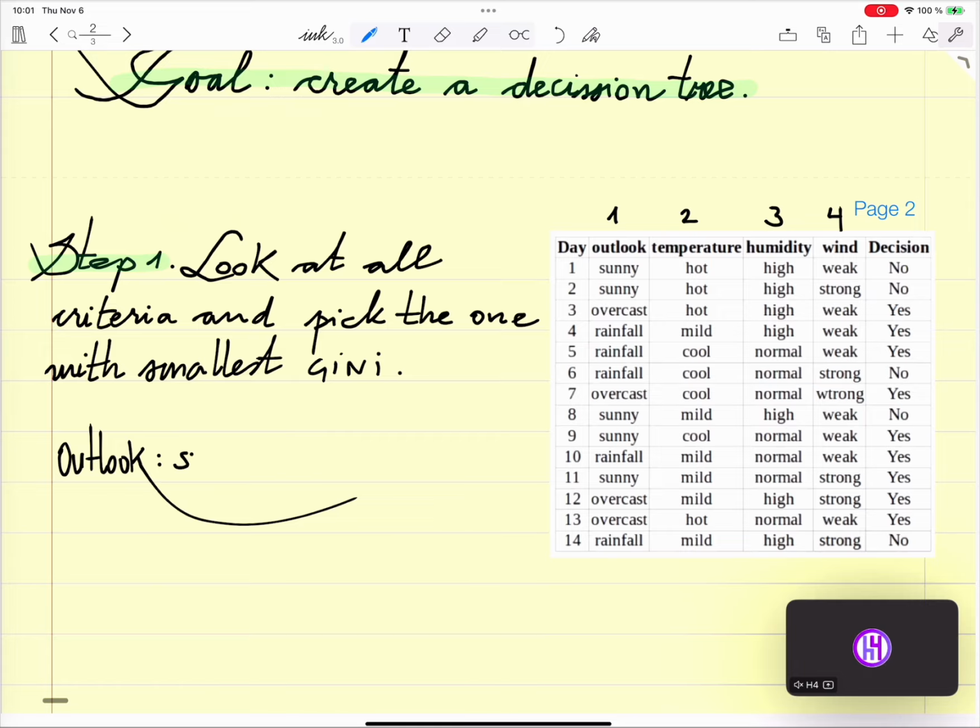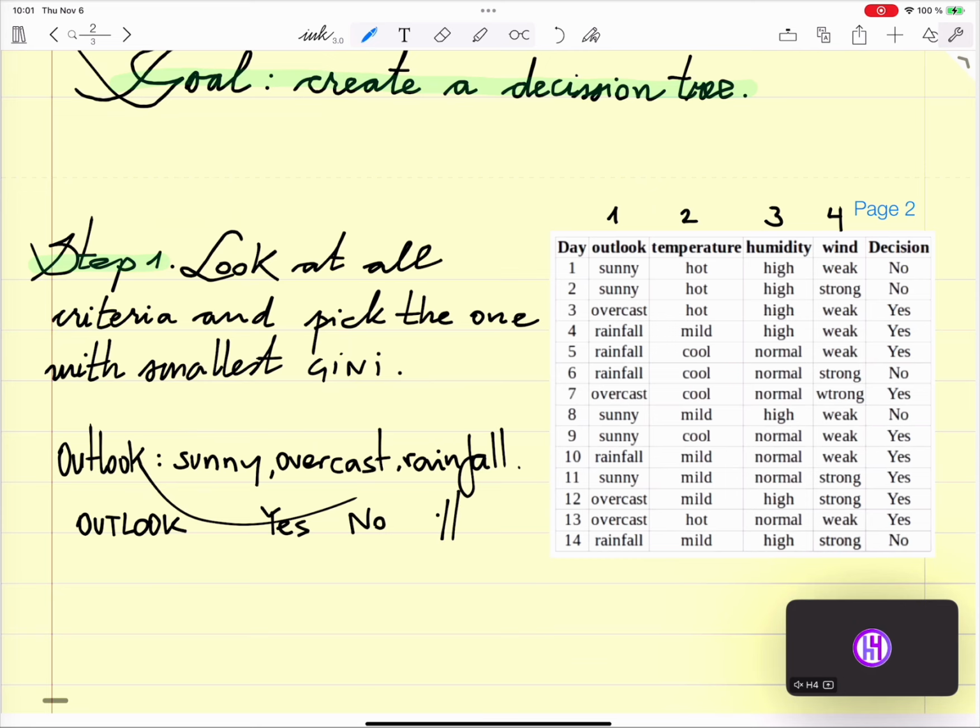It can be sunny, overcast, or rainfall. So outlook is the forecast. So let's create here a little table. Outlook, yes, no, total.